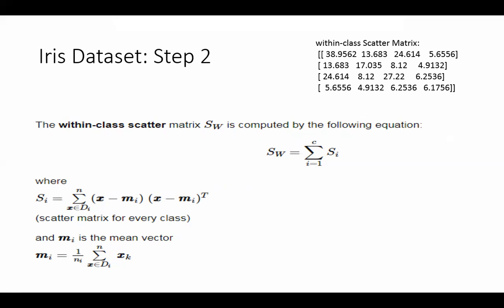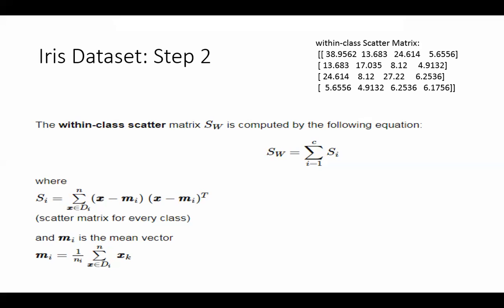4 into 4, D into D. The scatter matrix is D into D. So what will this mean? The scatter within class.